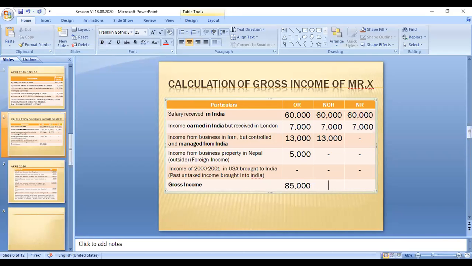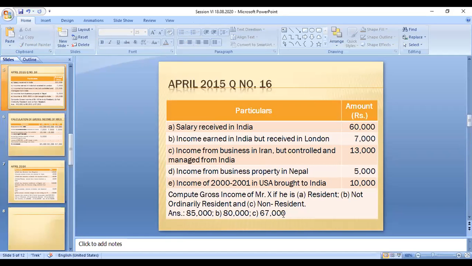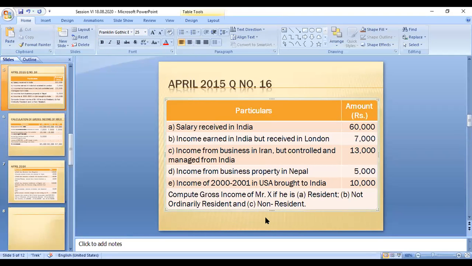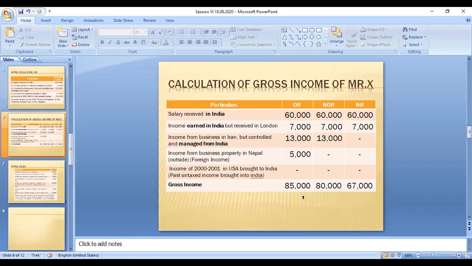For a not-ordinary resident, this amount is taxable: 80,000. It is 67,000 if he is a non-resident. Okay, what is the answer? This is the answer: 85,000, 80,000, 67,000. So now we can understand from this.